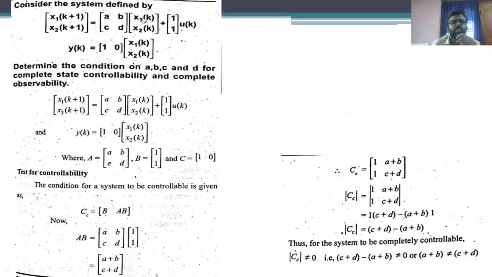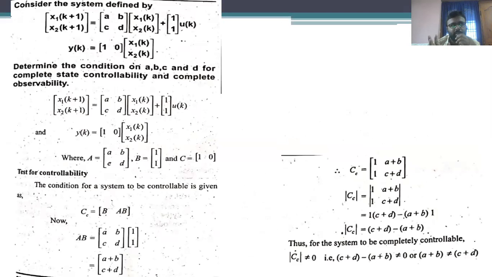Consider the system consisting of matrices A, B and C, where matrix A is completely constants a, b, c, d. That means we have to develop the relationship between the constants a, b, c and d.